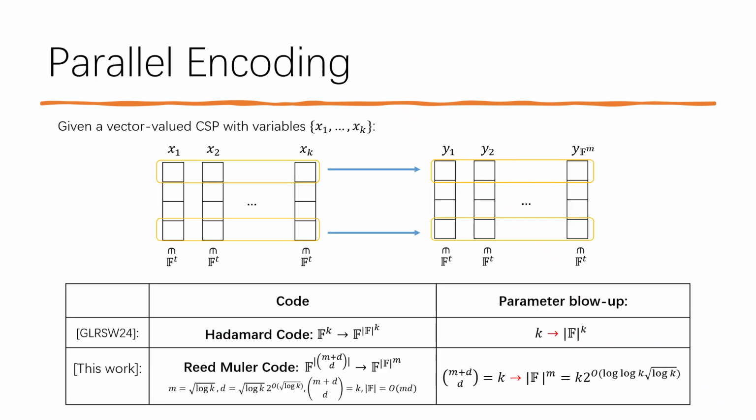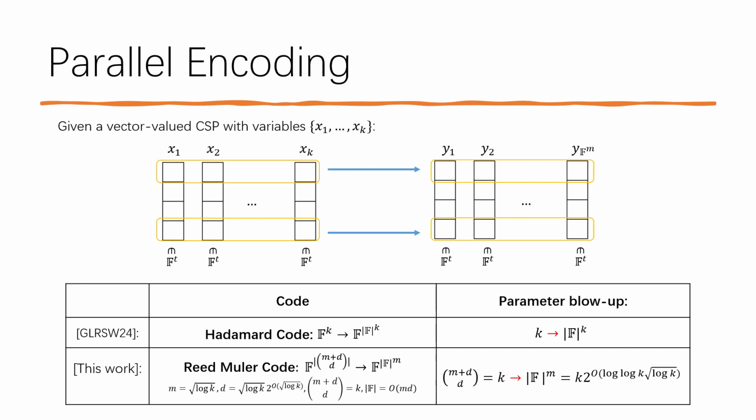So we need to encode the assignment to variables. The vector value CSP allows us to do parallel encoding. We write down the assignment to variables as column vectors. Each column vector corresponds to a line in the proof. Then we pick an encoding function and apply it to every row vector of the assignment.